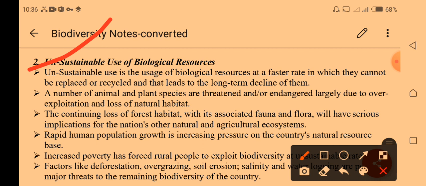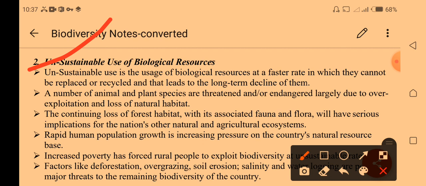Continued loss of forest habitat is associated with the loss of fauna and flora, which means certain species of plants will not survive in a particular habitat; they may die. We call these unsustainable resources. Just like the peacock, that is unsustainable. In future, peacocks may become endangered, and definitely they may become extinct, so it's time for us to sustain it.